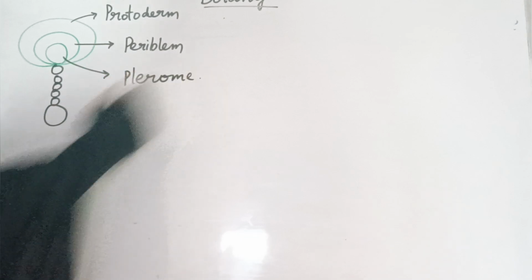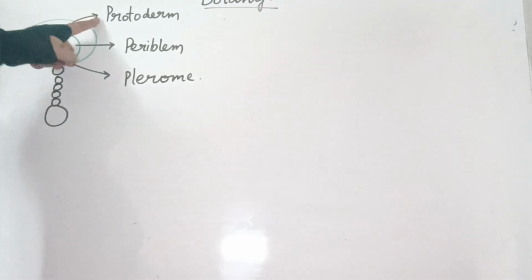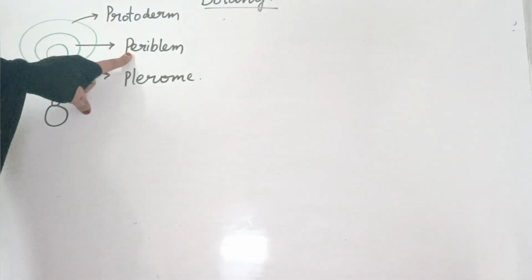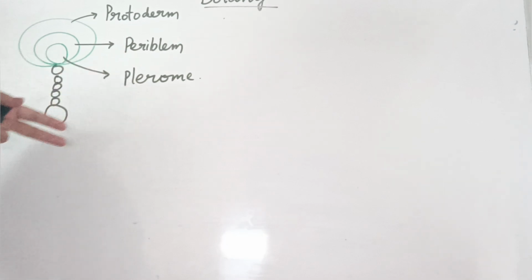plerome. In simple terms, the outermost region is the epidermis, the periblem is inner to the epidermis, that is ground tissue like cortex, and the plerome is the innermost, which is present here, and it can give rise to the vascular bundles. These are also forming the different layers here.